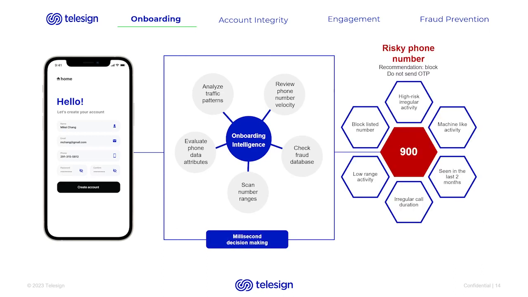So with that, we can be very confident that Mikkel is a real user and should be onboarded into the platform. Now let's say that Mikkel comes back with a high risk score that indicates he's a risky user. What would the results of his risk score tell us? His phone number has displayed a high amount of irregular behavior on the network. His phone number has been blocklisted in one of 4 data sources as a confirmed source of fraud.